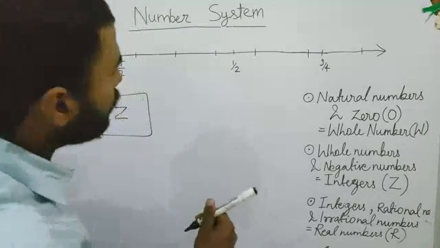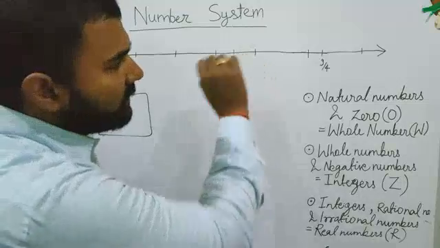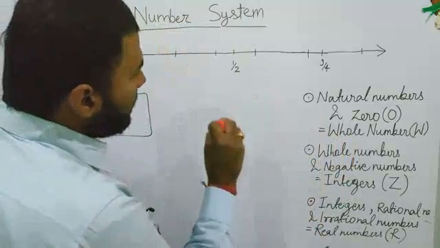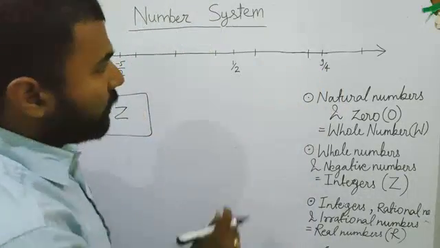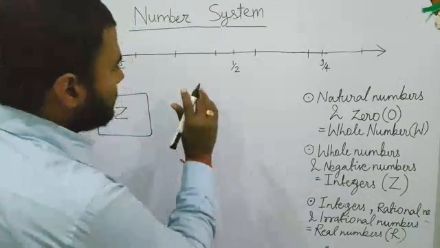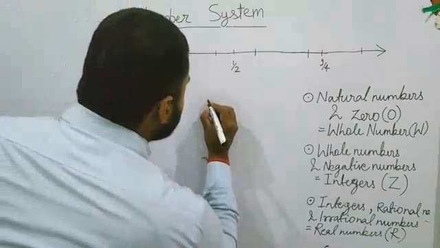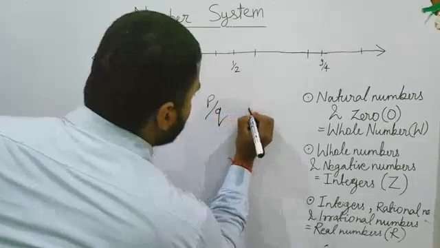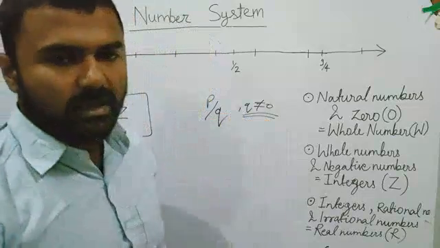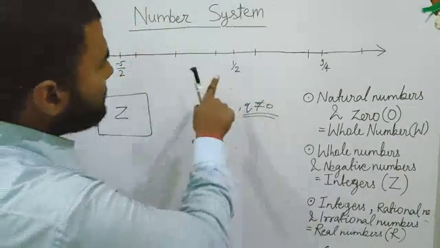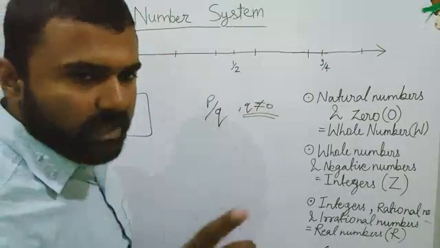Now your ambitions grew even further and you decided to collect the remaining numbers that you can see on the number line. You started taking numbers like 1 by 2, 9 by 4, -5 by 2. And what are these numbers? Recall, these numbers are rational numbers. What are rational numbers? The numbers which can be written in the form of p by q, where q is not equal to 0, because you know anything divided by 0 becomes undefined. As you can see, all these numbers are in the form of p by q, therefore all of these numbers are rational numbers.